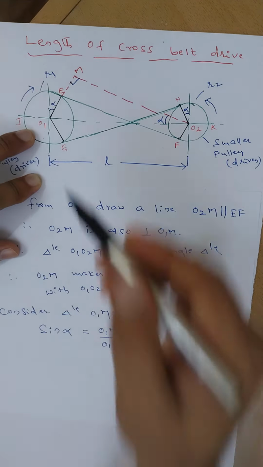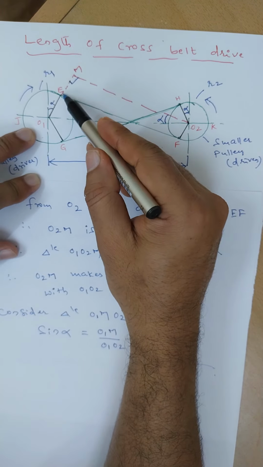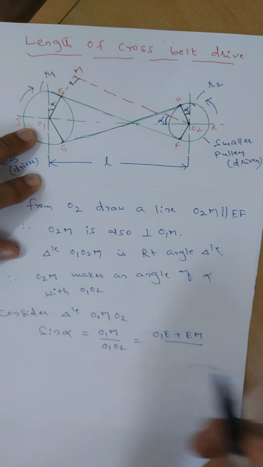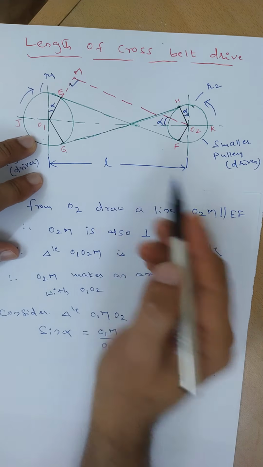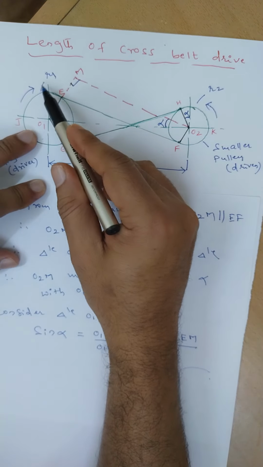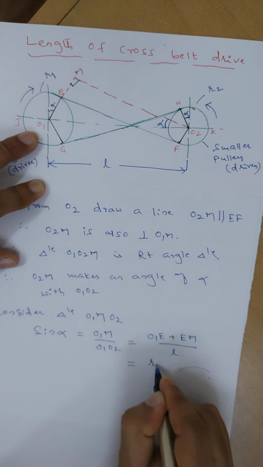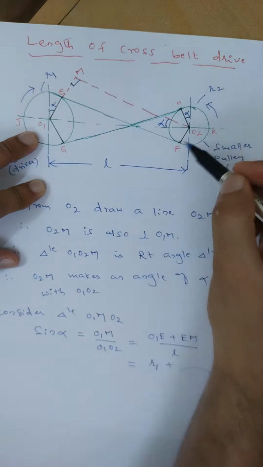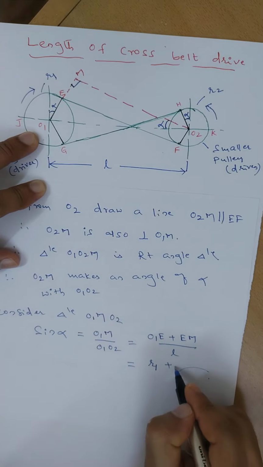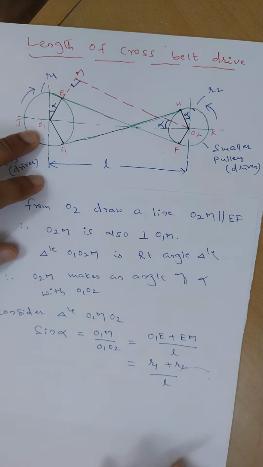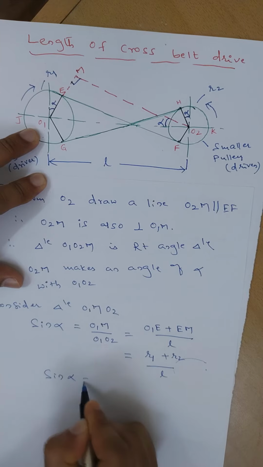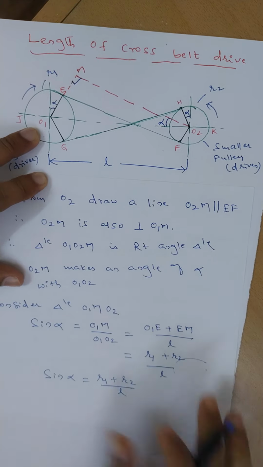Simplify this: O1M can be written as O1E plus EM, divided by O1 O2, which is L. O1E is R1, the radius of the larger pulley, and EM is nothing but O2F, since these two are parallel, which is R2. So sin alpha equals R1 plus R2 divided by L.